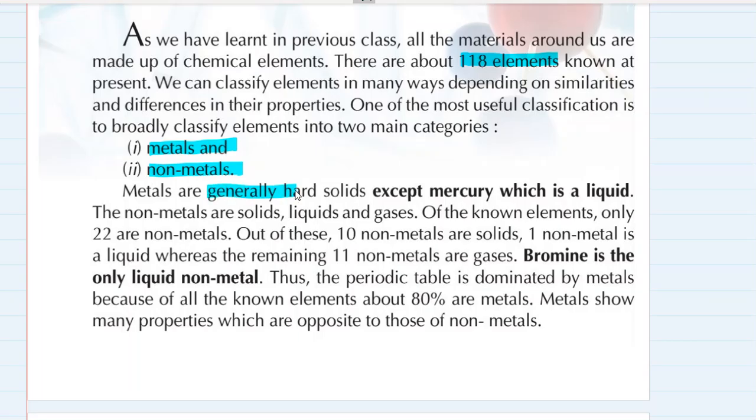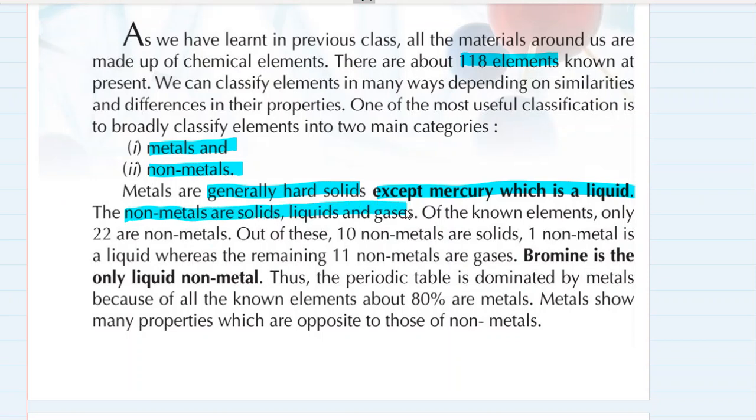Metals are generally hard solids, except mercury, which is a liquid. There are many exceptions. So we'll definitely go to the part of exceptions in these general classifications and properties and types. But you can keep in mind, or you can take notes whenever I talk about exceptions. Okay. And non-metals, what are they?